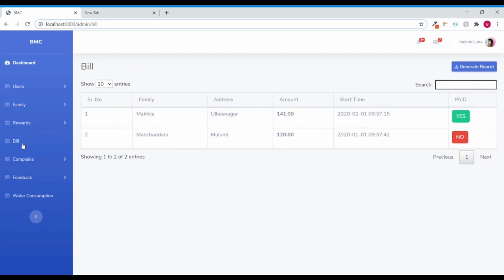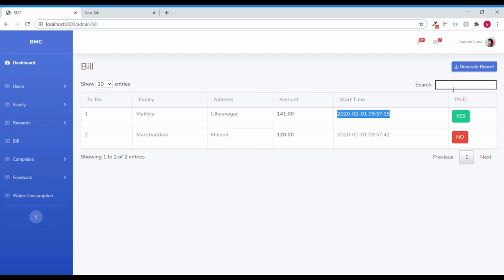Coming to the bill section, this is the current month's bill that has been generated. These are all the bills that are stored in the system. The Makhija family, which is residing in Ulhasnagar, has a bill amount of 141 rupees, and the bill starts from here up to 30 days. This is the paid and unpaid column, which shows the current status. If the bill is paid, it shows yes. If the bill is not paid, it shows no.